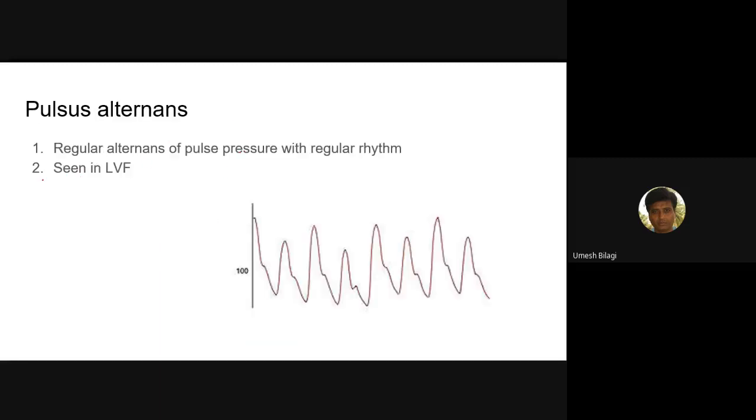The first one I'll be telling is this one. There is a big peak and a small peak. You can see the volume is changing here. This is seen in LVF. But one thing you should know, there should be regularity. This is important. Rhythmic regularity should be there like this. A zigzag change in the volume is not that.